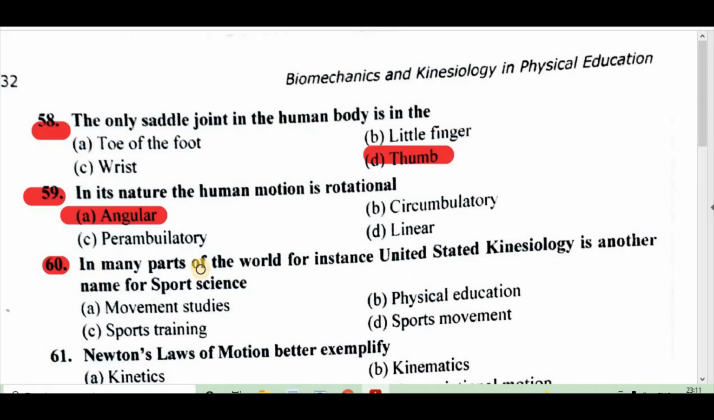60. In many parts of the world, for instance United States, kinesiology is another name of A, movement studies, B, physical education, C, sports training, D, sports movement. Right answer is B, physical education.